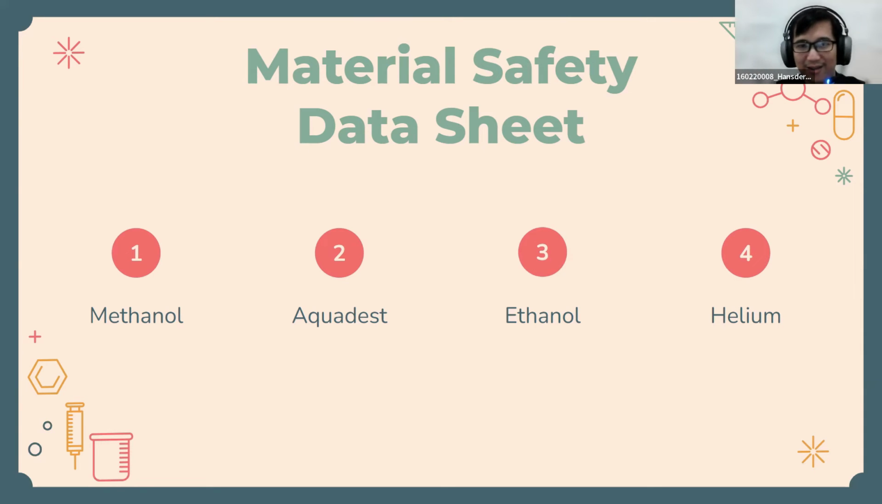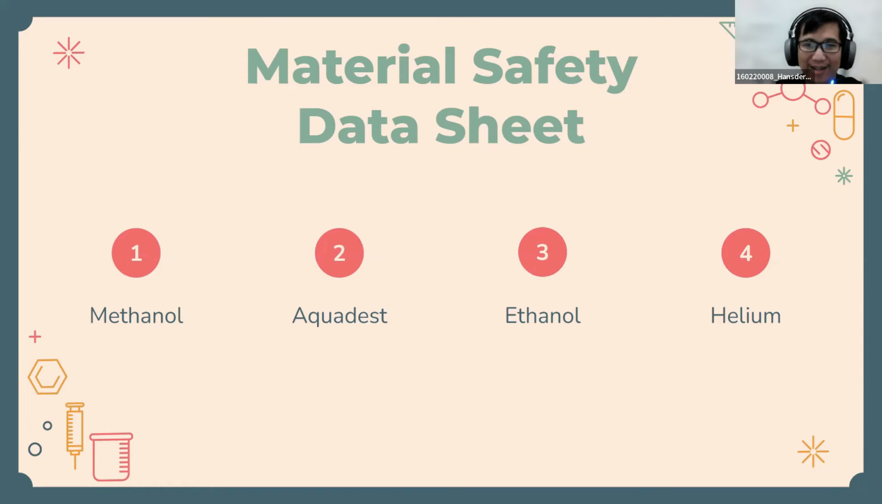Ethanol is a substance in the form of a colorless liquid that smells like alcohol. It is flammable. It can cause irritation of the eyes and skin, causing liver and kidney damage. Ethanol should be stored in a closed, cool container and away from sunlight.